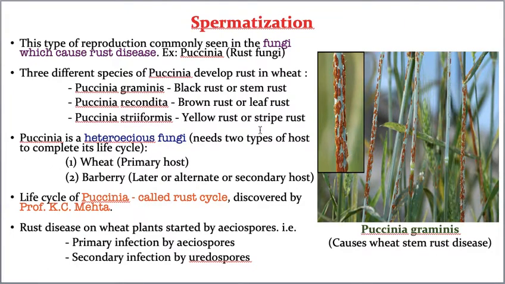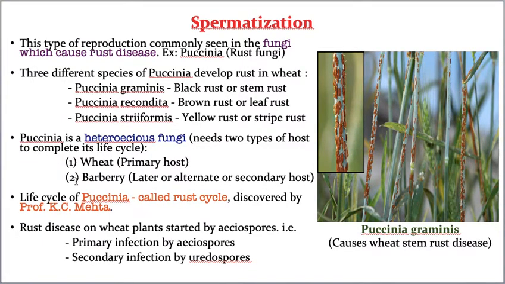That means the same fungus needs two types of hosts to complete its life cycle. For example, in Puccinia the first host, called the primary host, is wheat, and the secondary host is barberry.